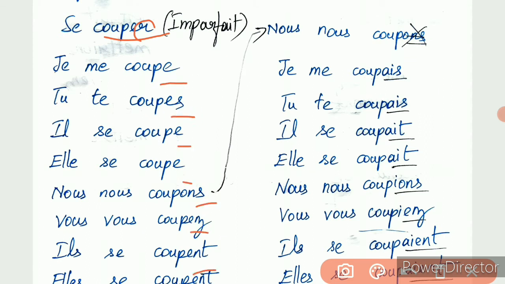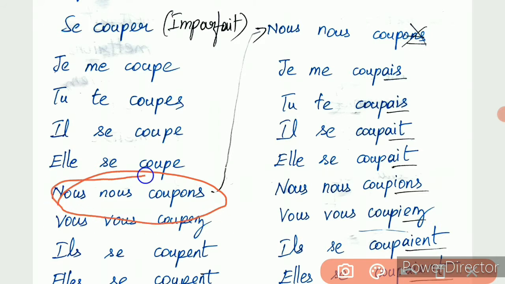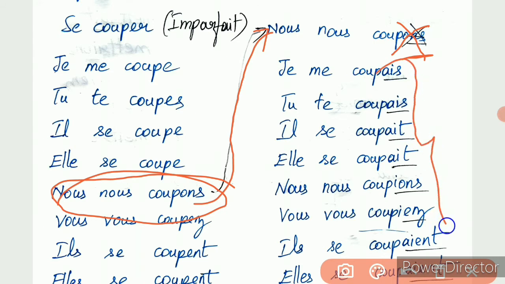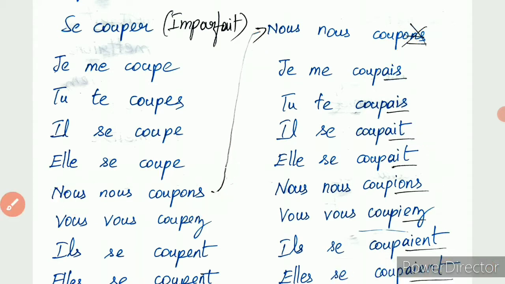All these are imparfait formation, for which we write the present tense conjugation first. From this present tense, we take nous, the first person plural, and bring it here, remove ons and add the imparfait ending, which makes the imparfait. Clear? Got it?